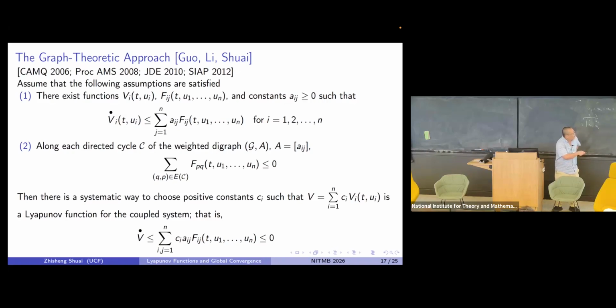Think about your coupling from group I to group J. You use these coefficients to build a graph, and using this graph you can find the cycles on the graph, and then check along the cycles that this function is less than or equal to 0. So really, this approach tells you how to deal with these coefficients, and how to group those terms after you take a derivative. You group those terms along the cycles.